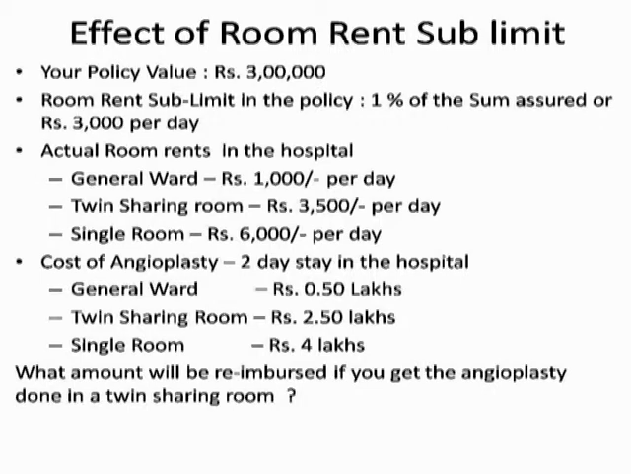Let's further assume that an angioplasty costs 50,000 rupees if you were to get admitted to the general ward. It costs you about 2.5 lakhs if you get admitted to a twin sharing room, and it costs you about 4 lakhs if you get it done in a single room. Now, how much will you get reimbursed? You have a 3 lakh policy, you got an angioplasty done by staying in a twin sharing room, which means it cost you 2.5 lakhs. This 2.5 lakhs is well within your overall limit of the 3 lakh policy, but what you will get reimbursed is only 50,000 rupees.